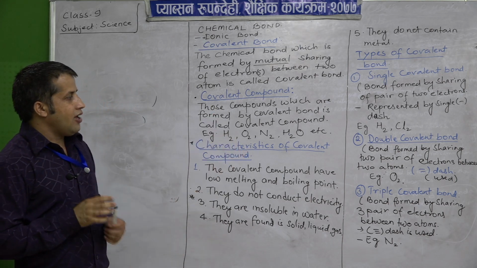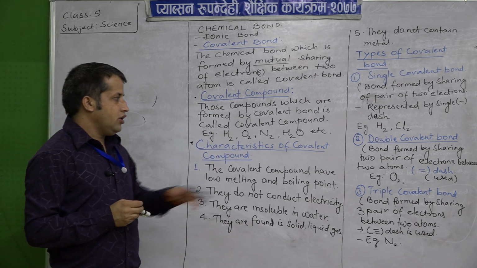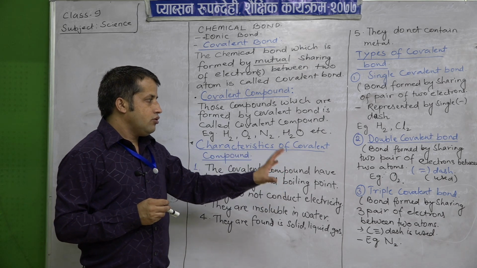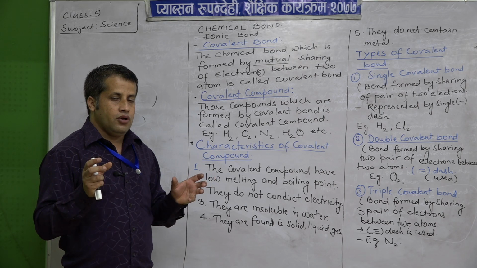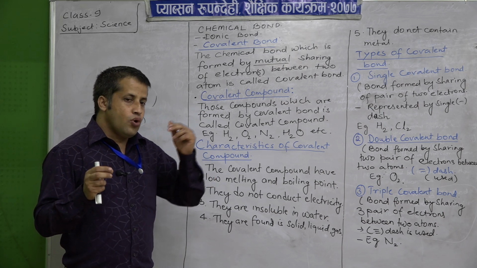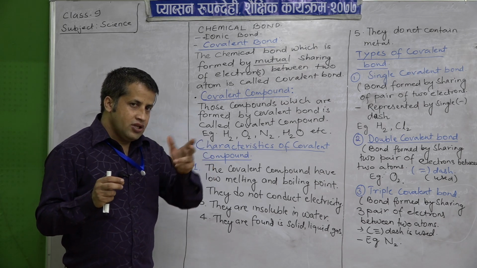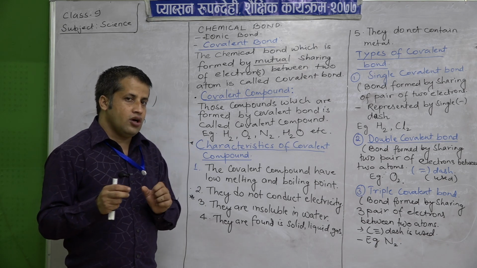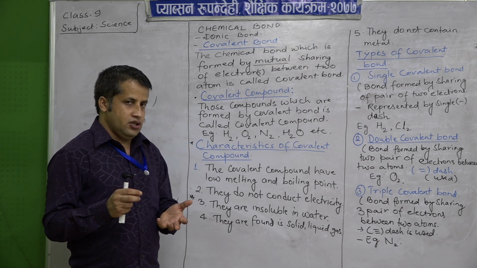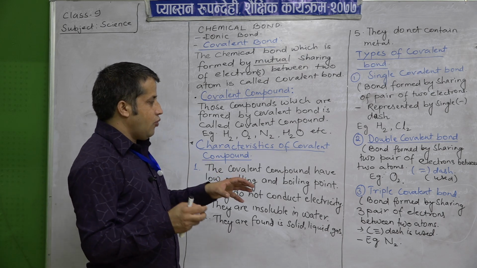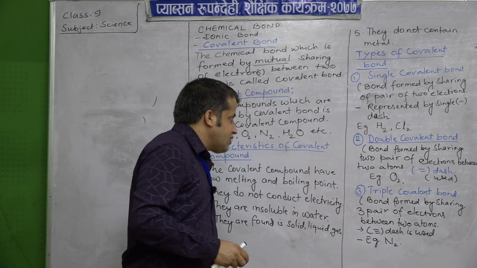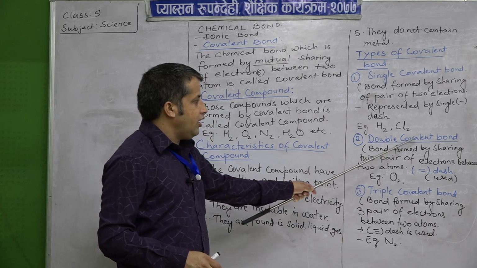Another type of covalent bond is the bond formed by sharing two pairs of electrons. That means both atoms share two electrons each with each other to form a covalent compound. That type of bond is known as a double covalent bond.